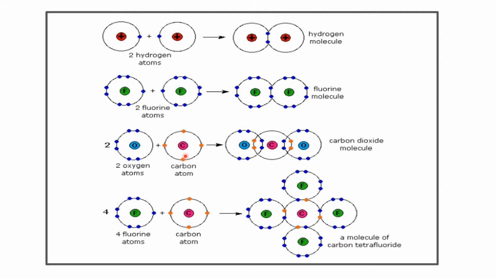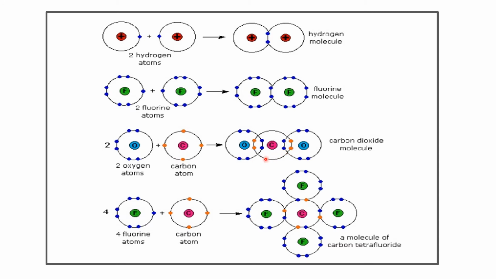Since carbon has valency 4, as it is a tetravalent atom, it needs 4 electrons, and oxygen is divalent, meaning it needs only 2 electrons. But to satisfy the valency of carbon, 2 oxygen atoms combine with carbon so that 4 electrons can be shared by the 2 oxygen atoms with a single carbon atom, and this results in the formation of carbon dioxide.